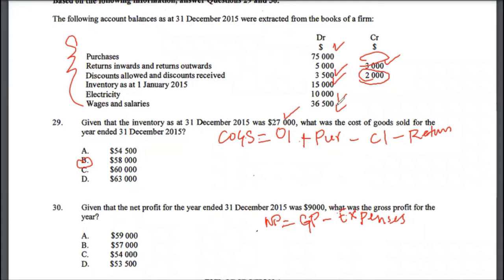That doesn't mean that you have $59,000 of gross income, because you need to deduct that $2,000 from before, because that's part of other income, not gross profit. So the correct answer to multiple choice 30 would be option B, $57,000. That would be your correct answer for gross profit. But you can do the maths on your own, so I have explained the rationale there for you.